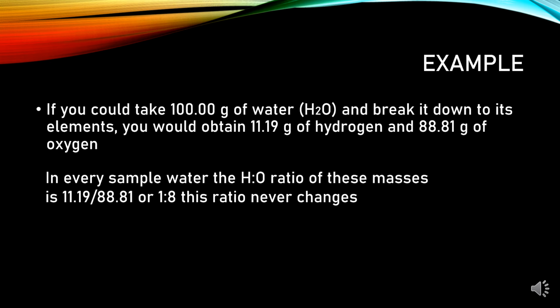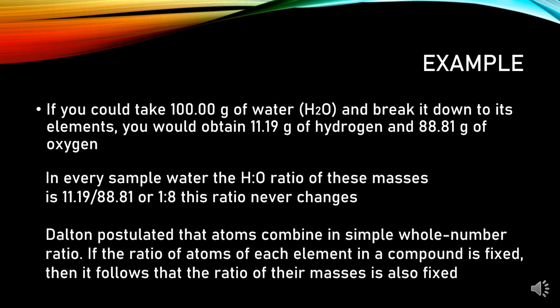This ratio never changes. Dalton postulated that atoms combine in simple whole number ratio. If the ratio of atoms of each element in a compound is fixed, then it follows that the ratio of their masses is also fixed.